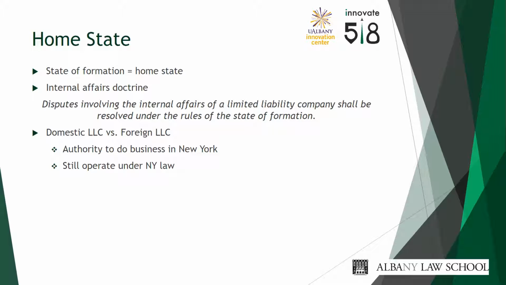LLCs that form in a state in which they operate are called domestic limited liability companies. An entrepreneur, however, can choose to form in one state and operate in another. This entity is a foreign limited liability company. For example, if an entrepreneur chooses to form outside of New York but plans to operate here, it is a foreign limited liability company.